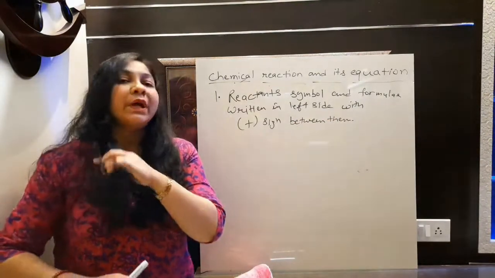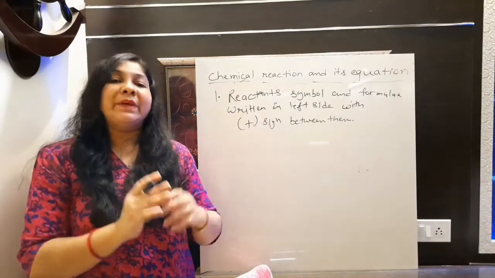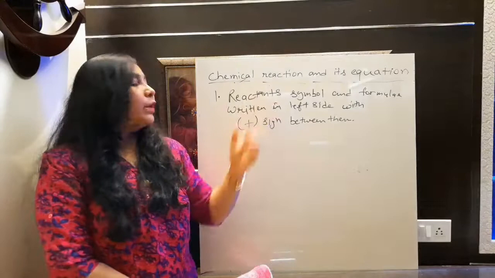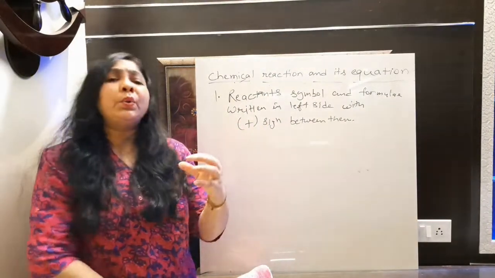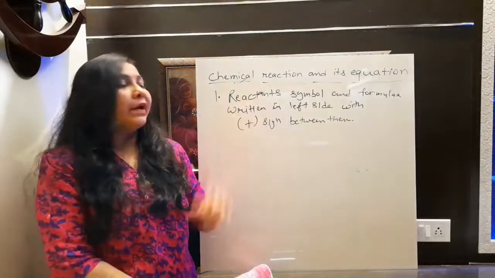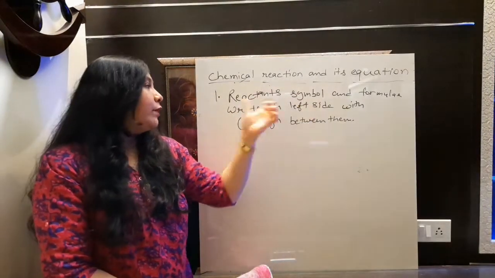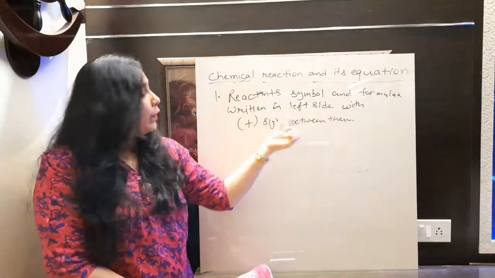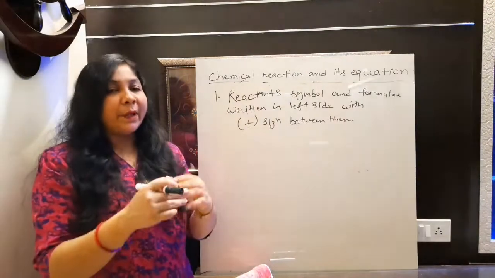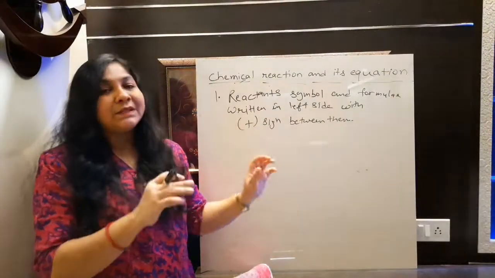What are reactants? The substance which you are using to define a chemical change, that is defined as reactant. Simple. The substance you are taking to react, obviously that will be defined as reactant. So if you are going to write reactant, the reactant's symbol and formula whatever you are writing, where do we have to write it? On the left hand side, with plus sign in between them. If you are taking 2 or more reactants at a time, then we need to put a plus sign in between them also.